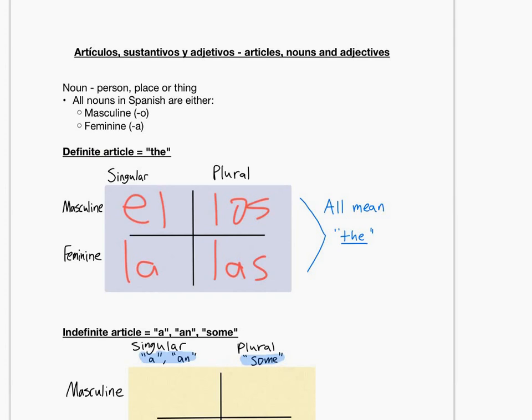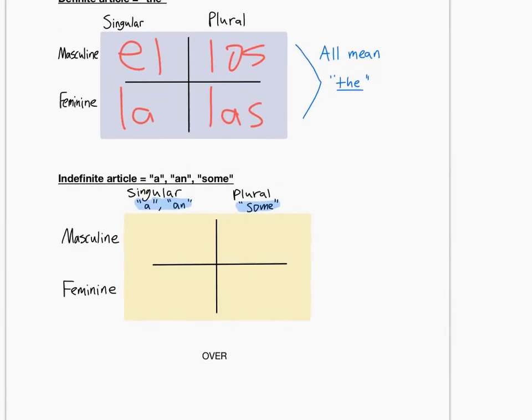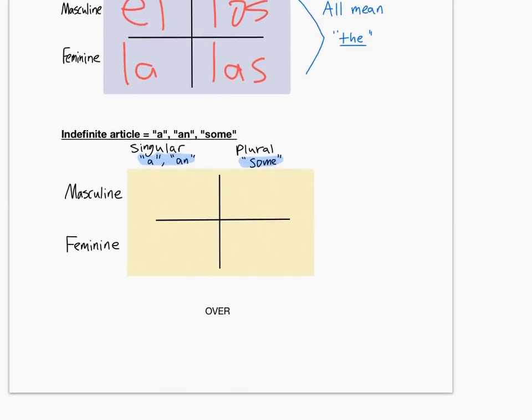When we go to the indefinite article, it's a, an, or some. So masculine is going to be un, feminine is going to be una. Then when we say some, it's unos, unas. Okay? So we have a or an on this side.